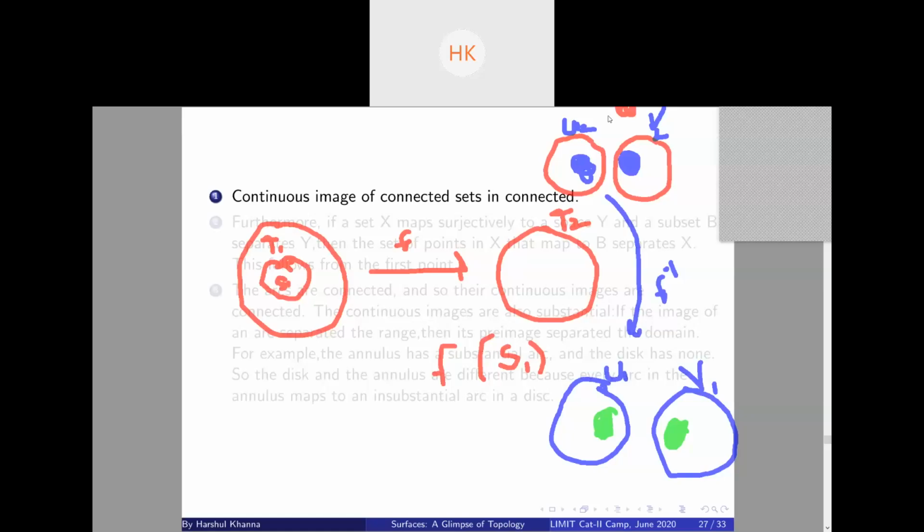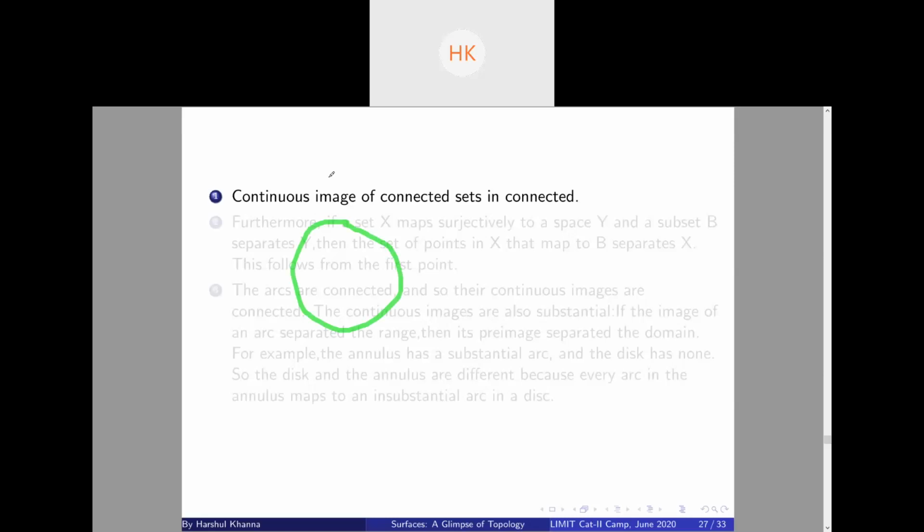Let me repeat: U2 and V2 are two open sets which have empty intersection, but their union contains f of S1. I'll call f of S1 S2. So suppose now I take the inverse image of U2 and V2.